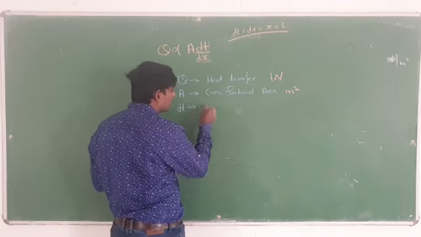You have to remember capital Q by A is known as small q. Small q is known as the rate of heat transfer and capital Q is known as the heat transfer. So here I can write the small q. Small q is equal to K, T1 minus T2 by L.